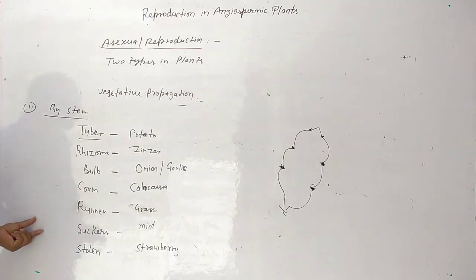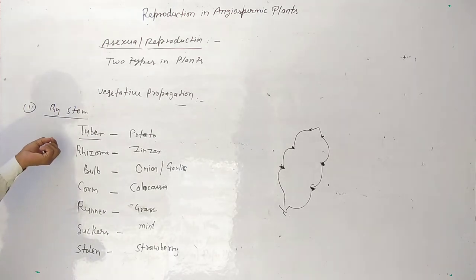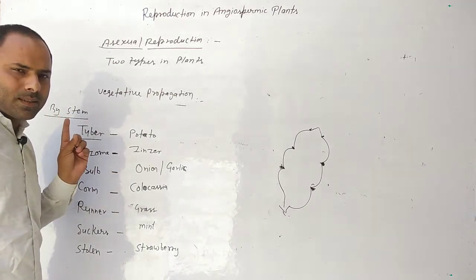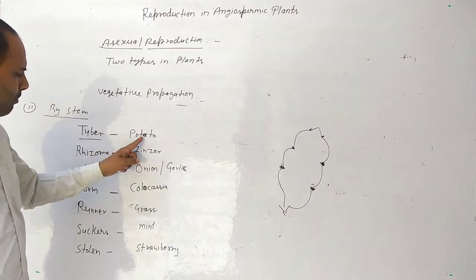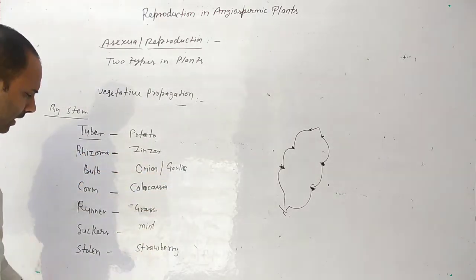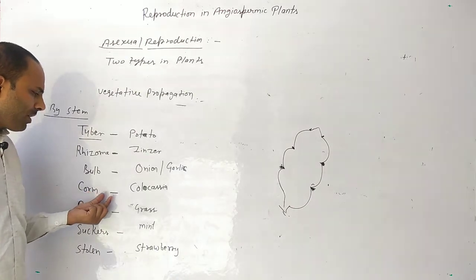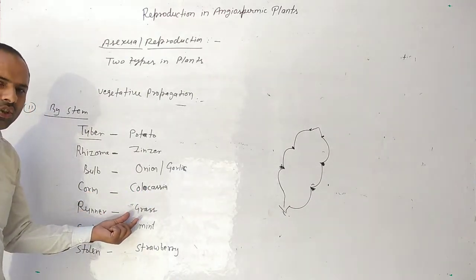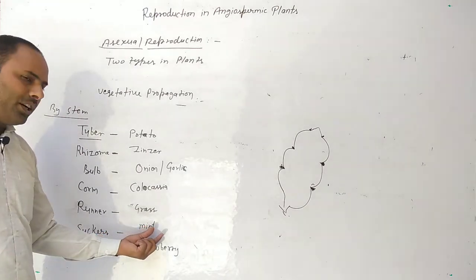These are the types of natural vegetative reproduction by stems: tuber in potato, rhizome in ginger, bulb in onion or garlic, corm in colocasia, runner in grasses, sucker in mint, and stolon in strawberry.